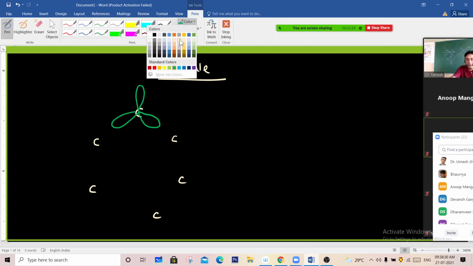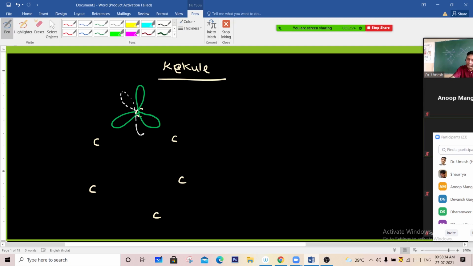In case of sp2 hybridization, it has a trigonal planar structure with one unhybridized orbital. Am I clear? Every carbon atom is sp2 hybridized. So this sp2 and this sp2, this sp2 and this sp2.